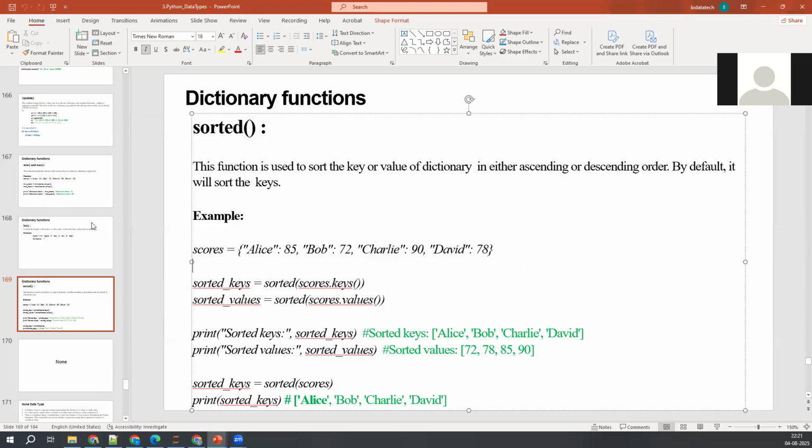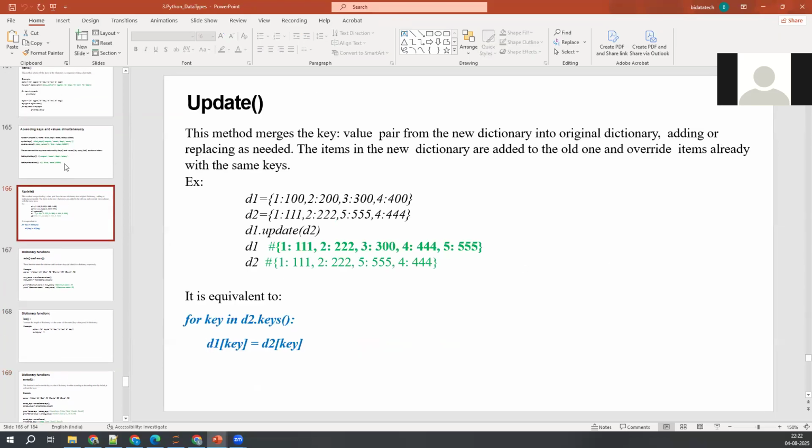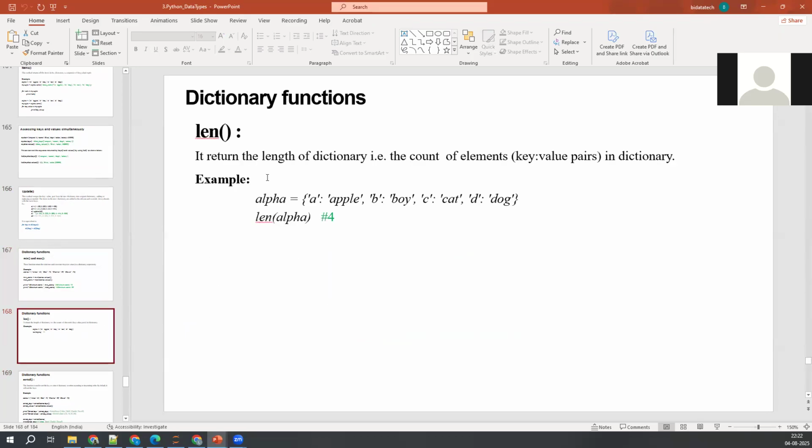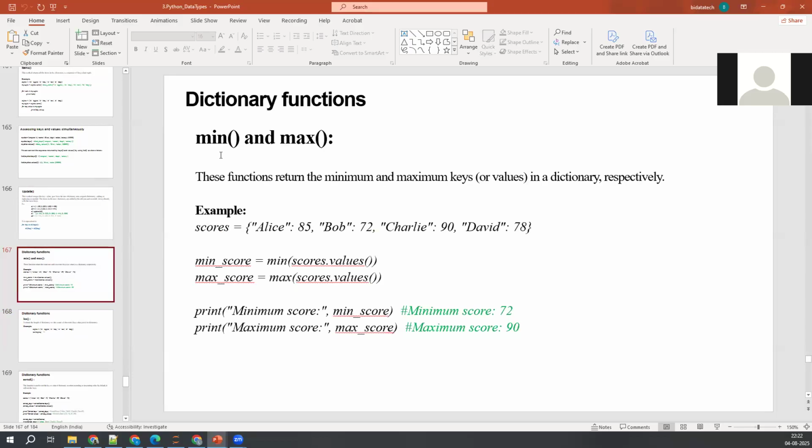Clear? So similar to other objects, we also have min and max and the length as well. If you want to find out the length of the dictionary, min value. Min of dictionary means you'll get by default keys only. Max of dictionary also by default takes the keys only.